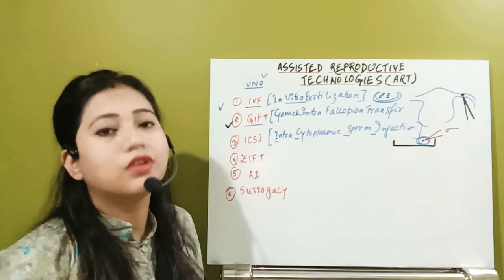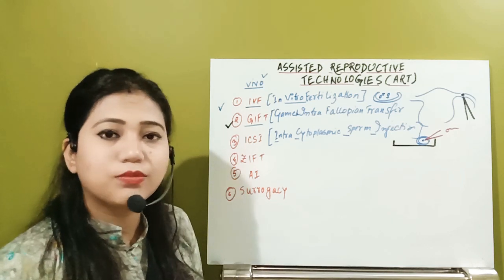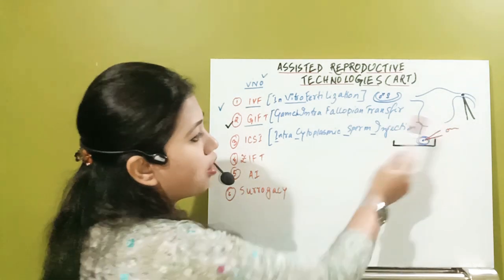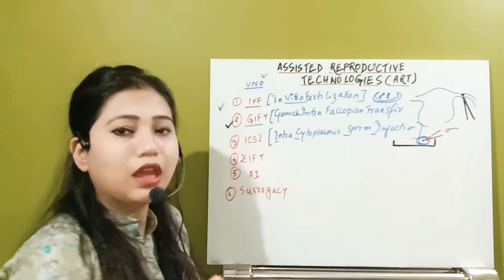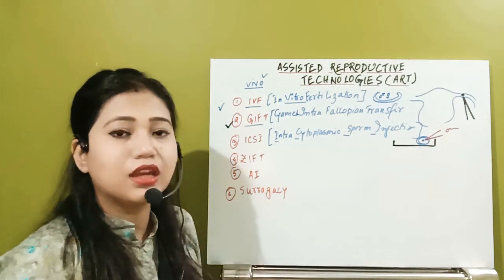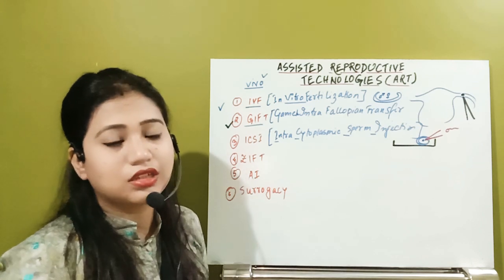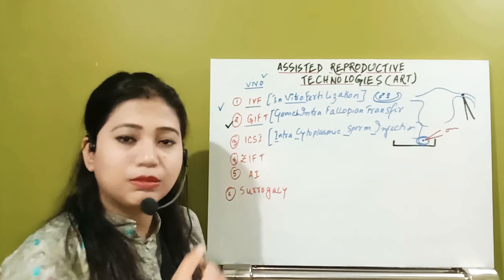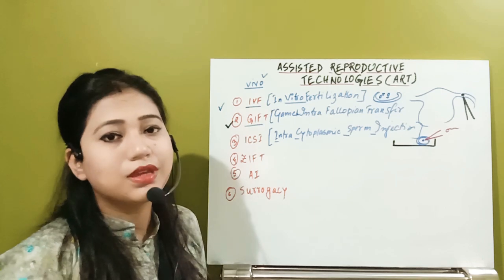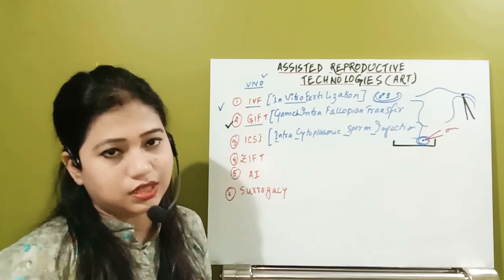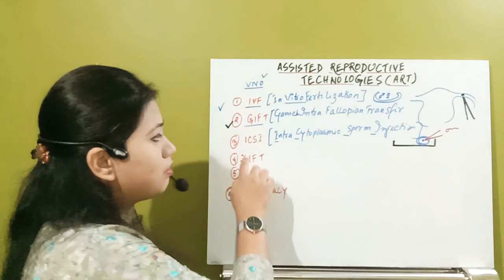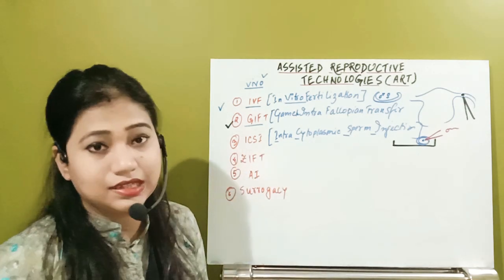That will be overcome. First of all, those treatments have to be done. That means the sperm have to be capacitated, as well as the ovum. If it is possible that directly the nucleus of the sperm is injected into the ovum, then prior to that the ovum is allowed to undergo second meiosis. All of these things will be treated, and after that the treatment ICSI is done.